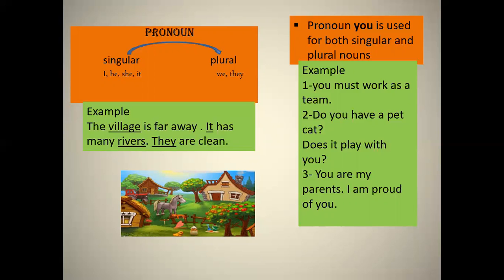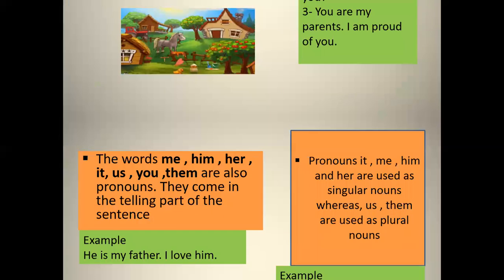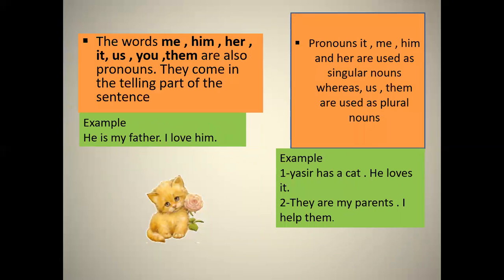Okay, come to example number 3. You are my parents. I'm proud of you. Okay, here we are using the pronoun you as a plural. Okay, parents mean both mother and father. So you are my parents. I'm proud of you. Okay, the words me, him, her, it, us, you, and them are also pronouns.